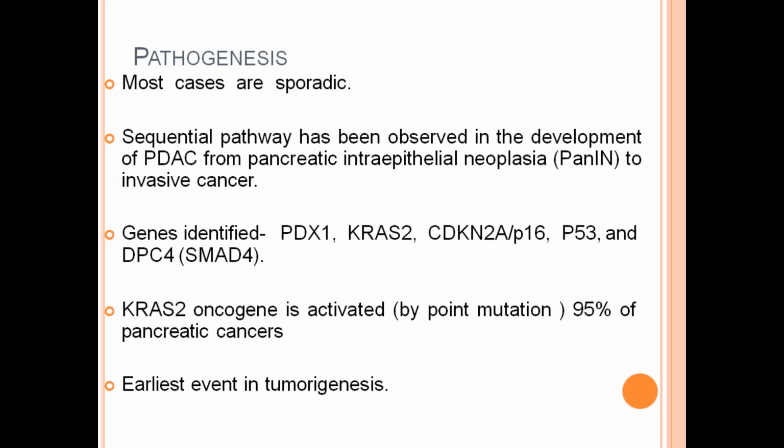The KRAS2 oncogene is activated by point mutation. The most common gene associated with pancreatic adenocarcinoma is KRAS2, in 95% of pancreatic cancers. This gene mutation is the earliest event in tumorigenesis.